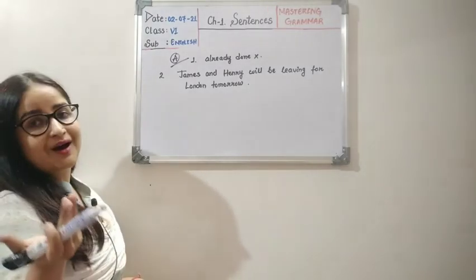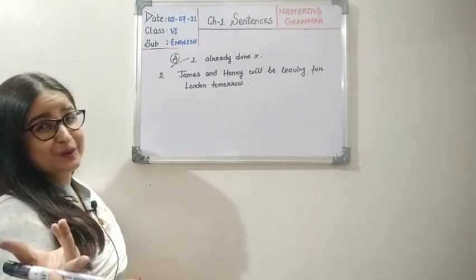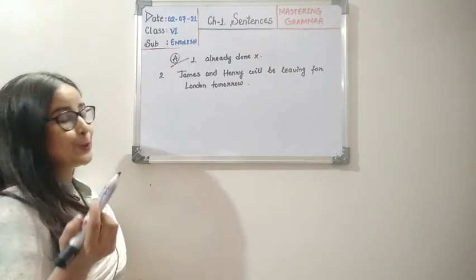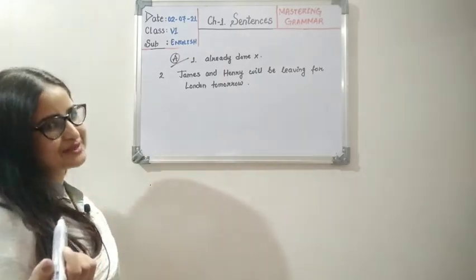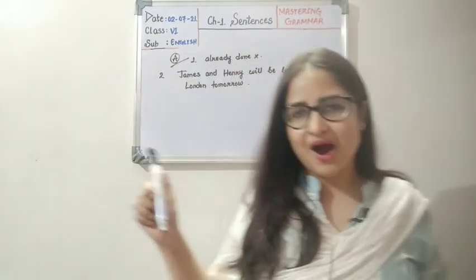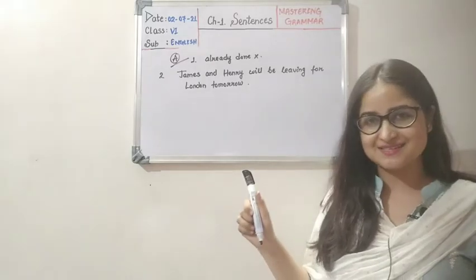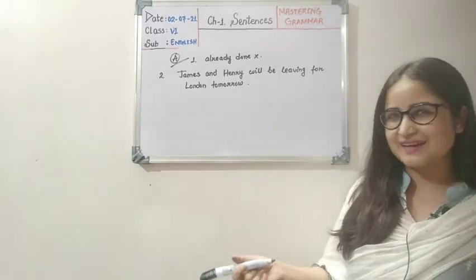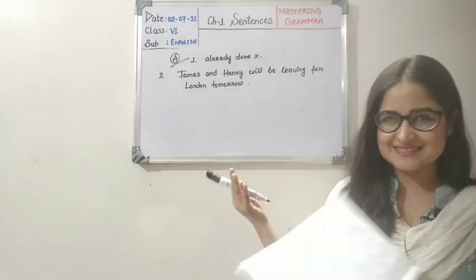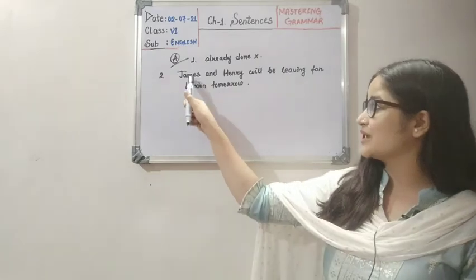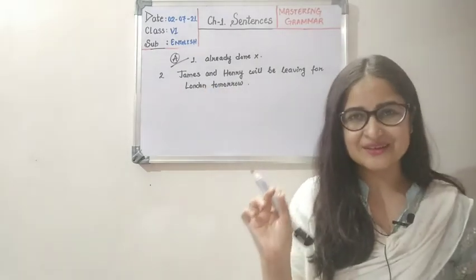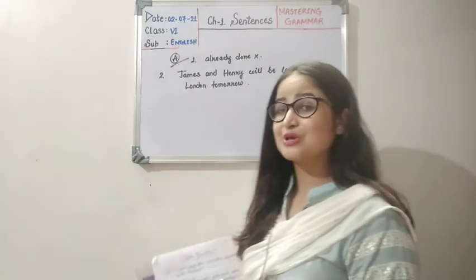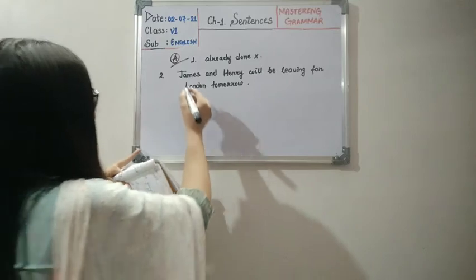Now children, if I ask you, this is like an extra question. James and Henry will be leaving for London tomorrow. If I ask you, which is the subject here? Can you tell me which part is the subject in this sentence? Do you have any idea? Can you share it with me? So let's try that. About whom are we talking in this sentence? We are talking about James and Henry together. Okay, they are being talked about together. They are not taken separately. So here James and Henry are the subjects, right?